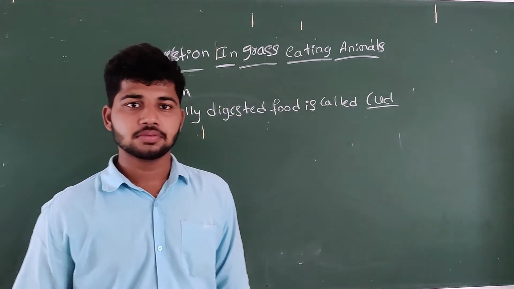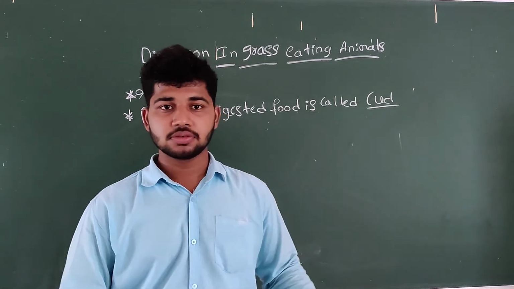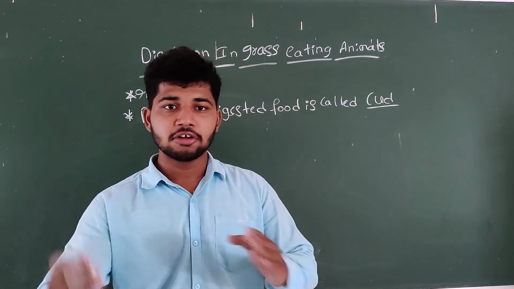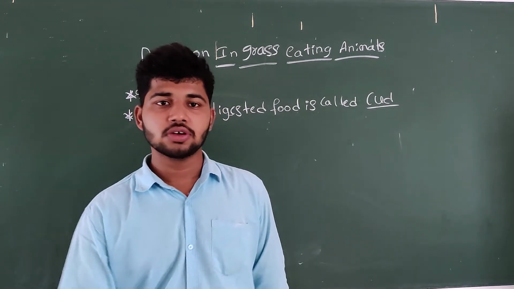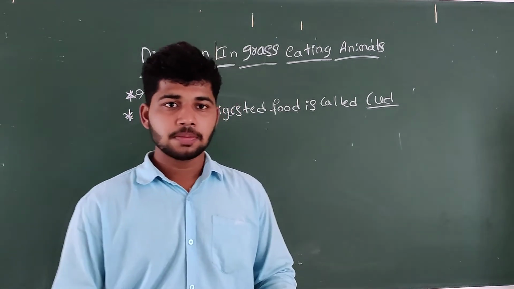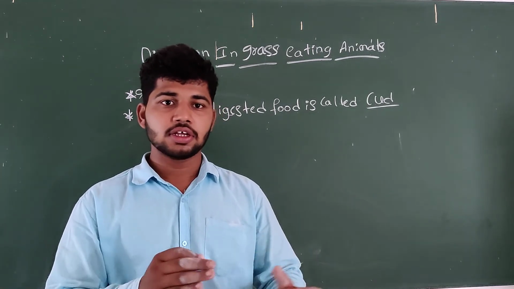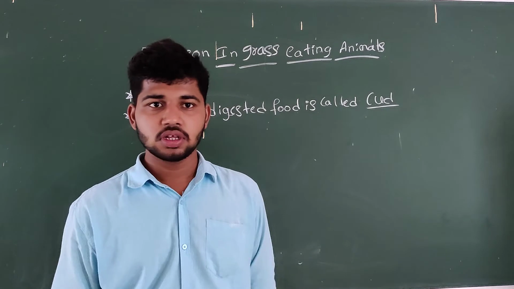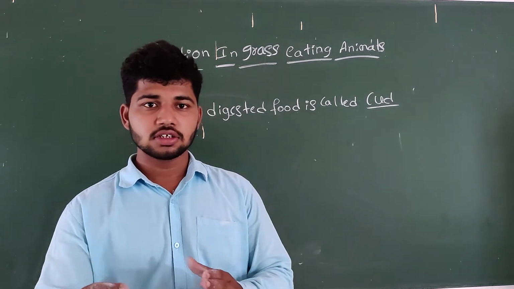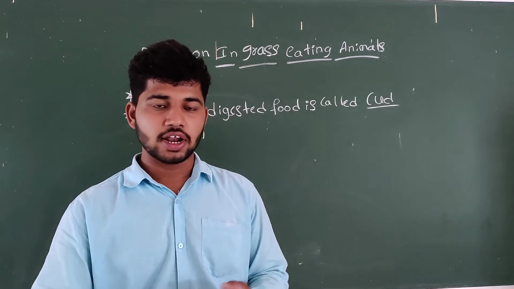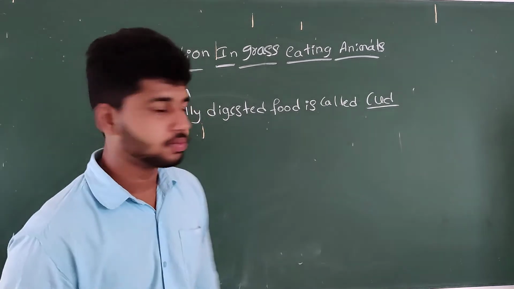After that, the cud returns to the mouth in small lumps, and again they continue chewing. These types of animals we call ruminants. What do you mean by ruminants? The cud returns to the mouth in the form of small lumps, and they again continue chewing. This type of animal is called a ruminant.